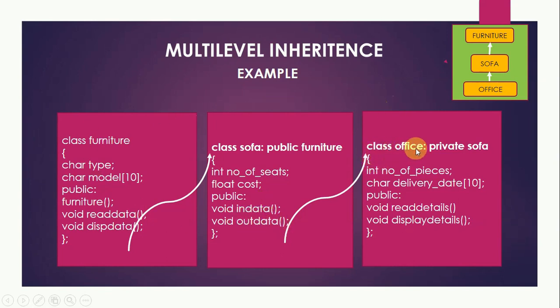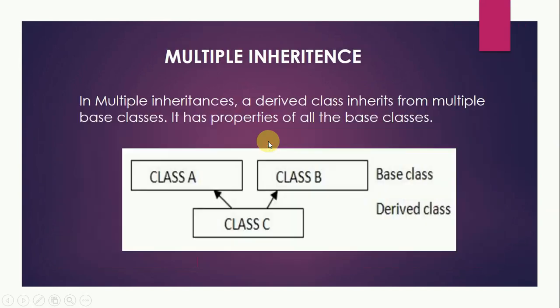Then we have another class, class office, which is inheriting privately from class sofa. The mode of inheritance is your choice. You can have any mode of inheritance depending upon the need. Now class office has data members as number of pieces and delivery date, and then the public members as read details and display details. You can see there are 3 classes. One is the base class, which is the furniture. Sofa is inheriting from furniture, and then one more child class is there, office, which is inheriting from sofa. So this is an example of multi-level inheritance.